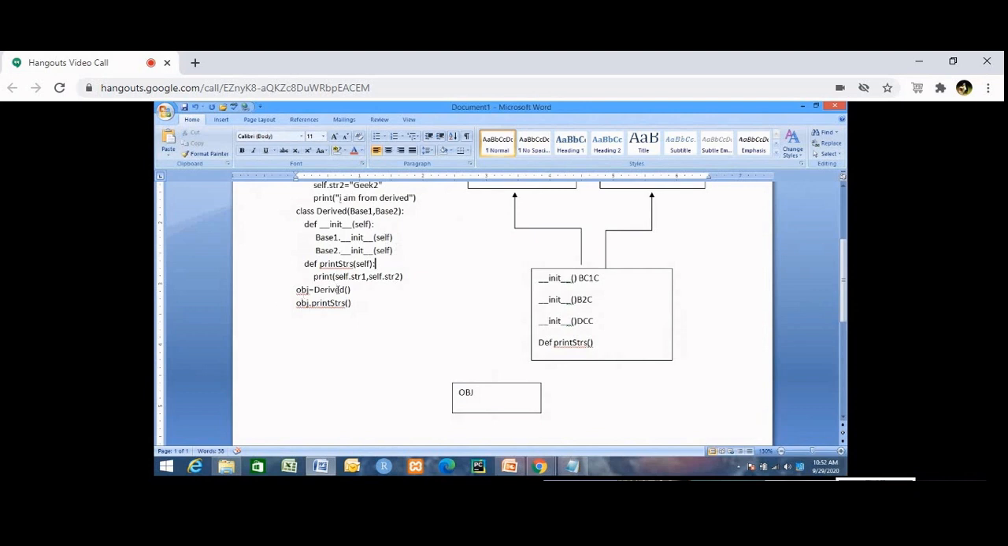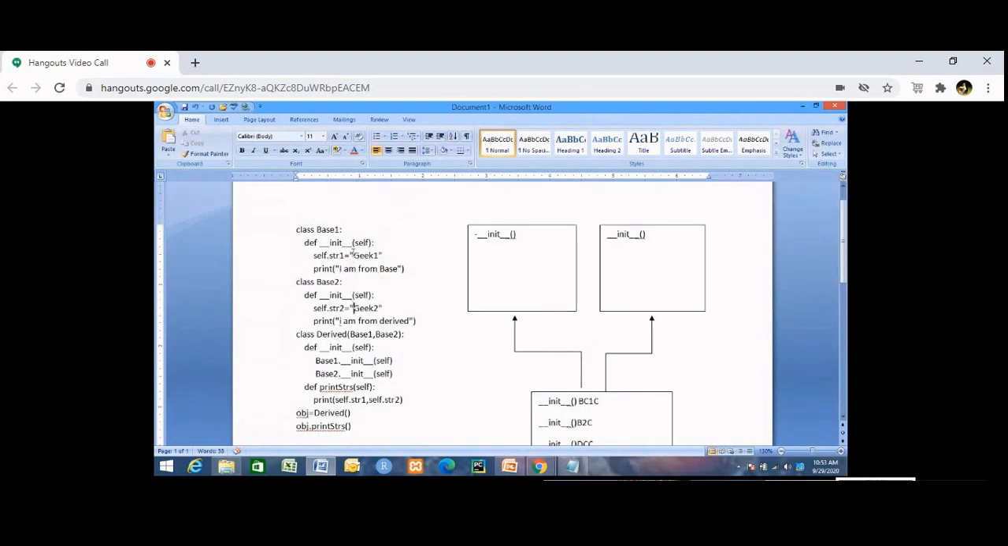Obj is equal to derived. So when the object is created, the constructor is called. Derived class constructor will be called. Now what is happening in the derived class constructor? Inside the derived class constructor, I am calling the base class constructors. I am putting base1 dot init self, base2 dot init self. So this constructor is in turn calling these two constructors. And I'm passing this object self. So this constructor will be called and this constructor will be called.